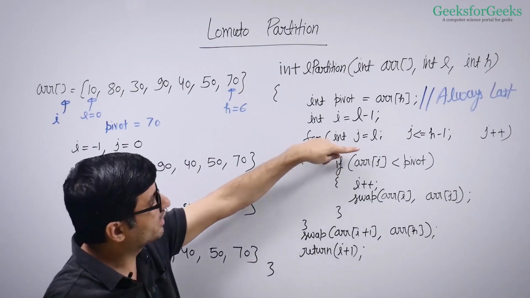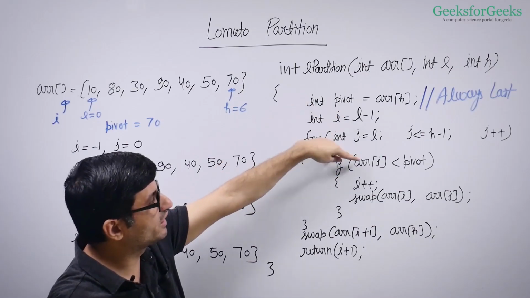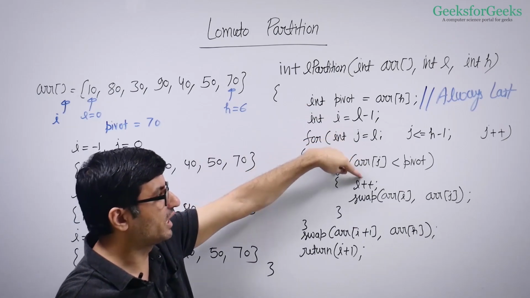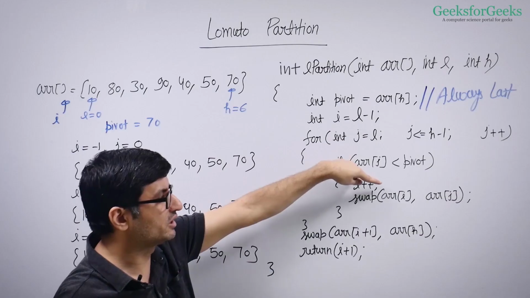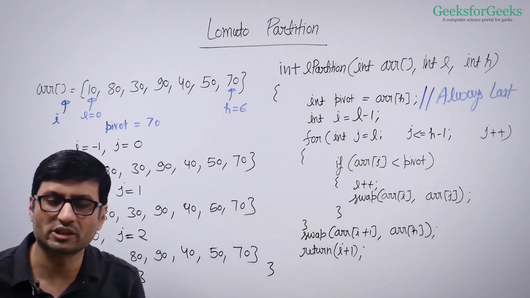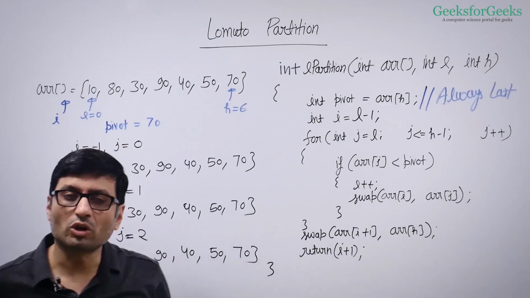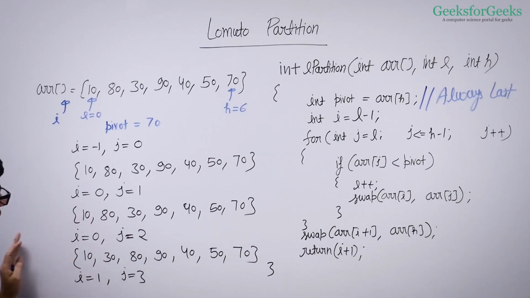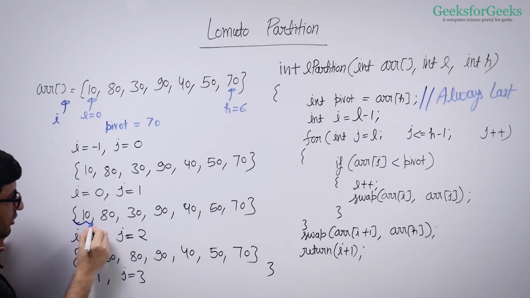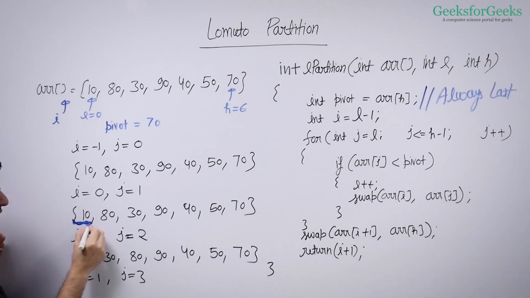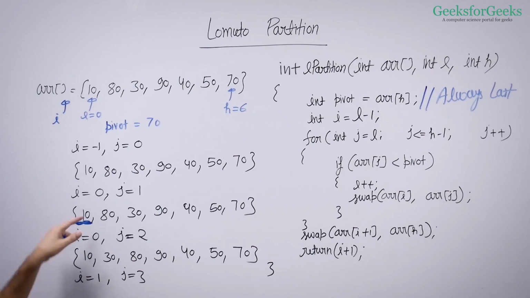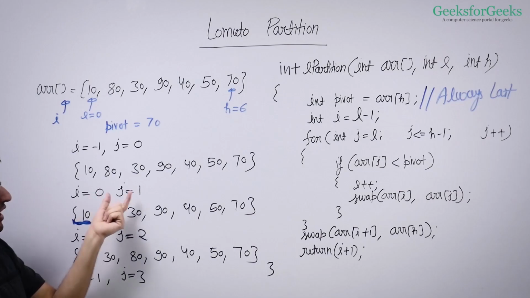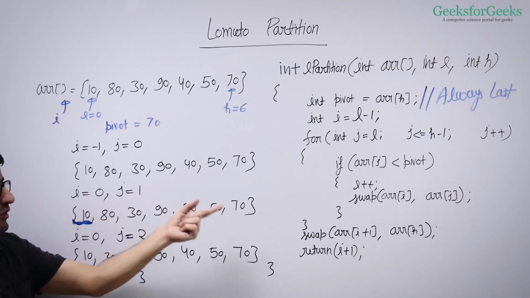So when you were here, initially i was -1 and here j is 0. So i is incremented, i becomes 0 and j remains 0. So the element is swapped with itself. Although you're swapping with itself, your window of smaller or equal elements is increased. So this is now your window of smaller or equal elements. It has one element only because i has now become 0. And j is moved to the next position after swapping.